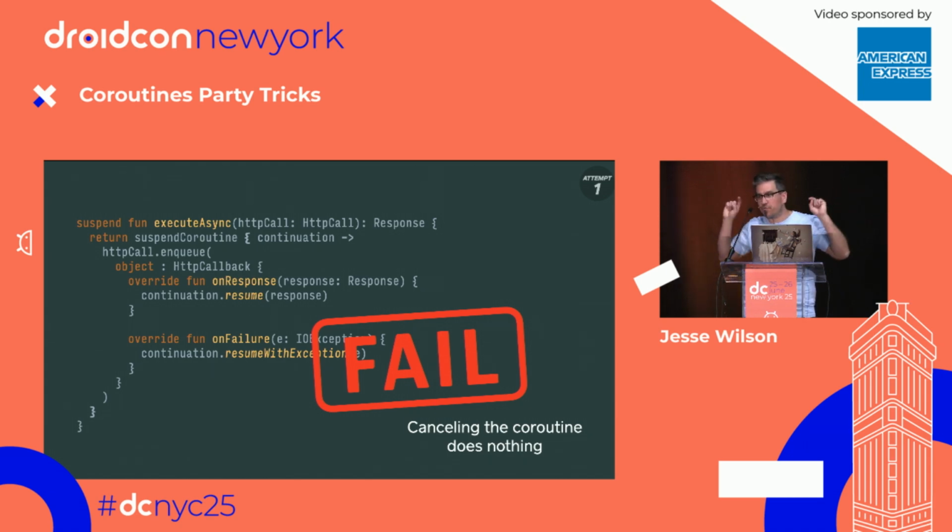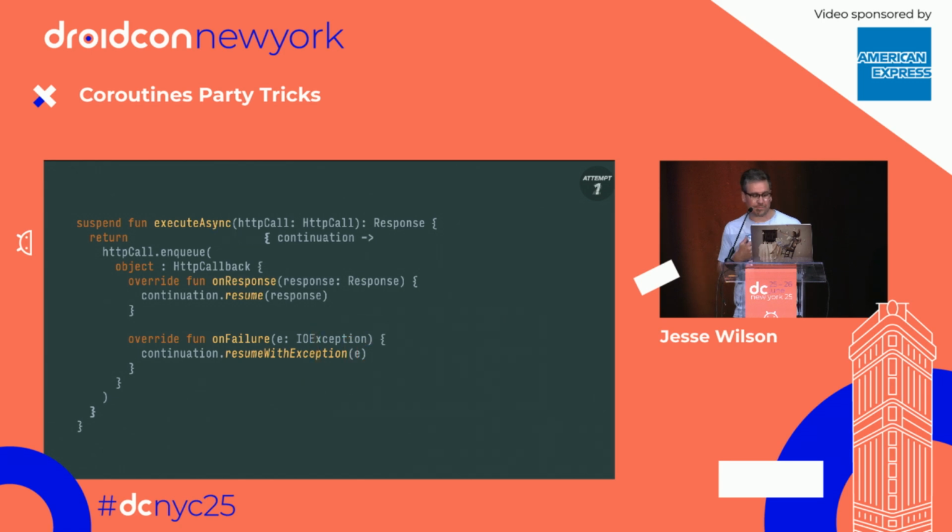If you type this in and you run it and you cancel that coroutine at any point, it won't do anything. So if you're making a 10-second network call, your 10-second network call will continue to run long after you suspended it. And so this happens in libraries like Coil, where you're showing lots of images. You actually want to make it so that if you've decided you don't want to load that image after all, you shouldn't have to pay for all the network bytes. All right, so the fix for this is really trivial. There's a suspend cancelable coroutine. Problem solved. All right, we use that.